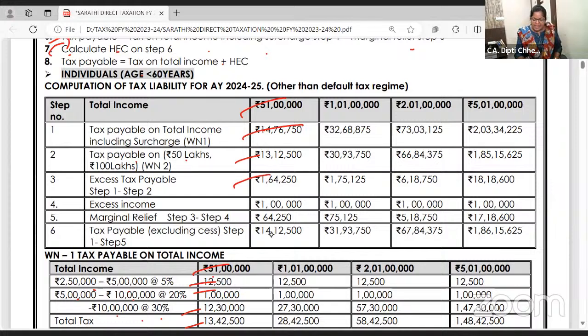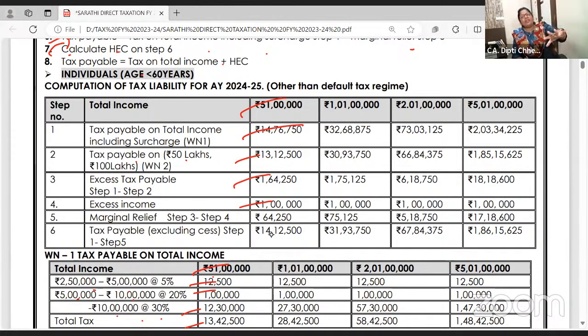What is the excess tax? 1,64,250. What is the excess income above 50 lakhs? You got just 1 lakh extra. You are supposed to pay 1,64,250 extra tax. Excess tax.